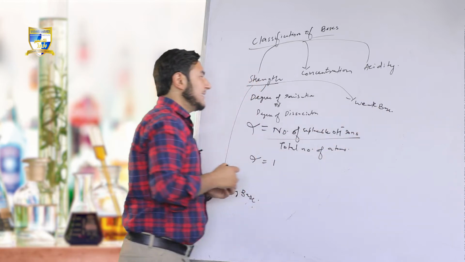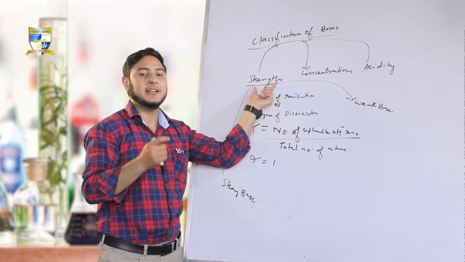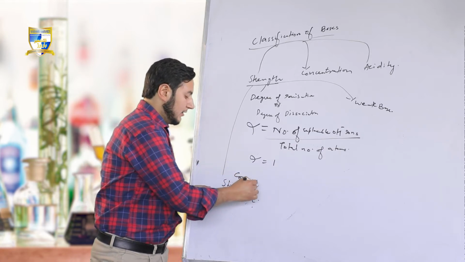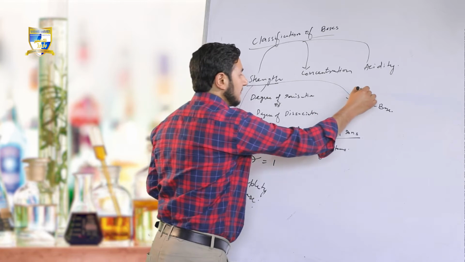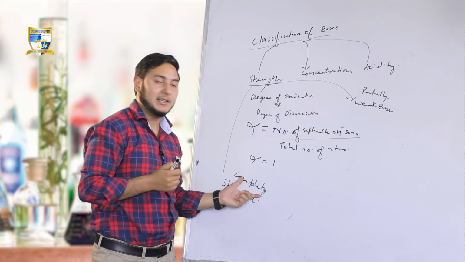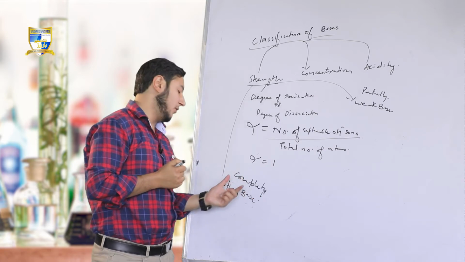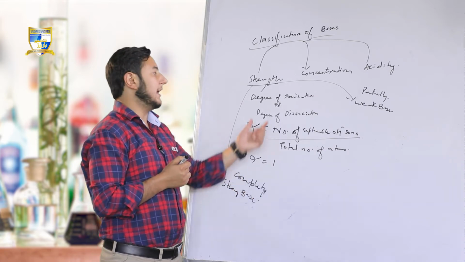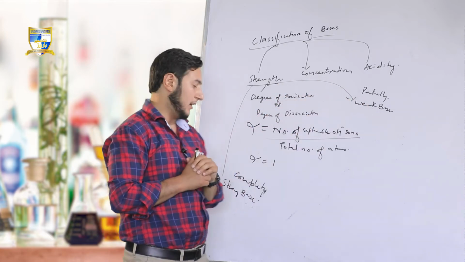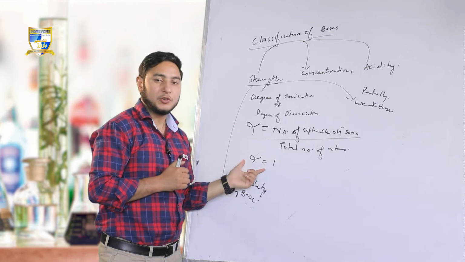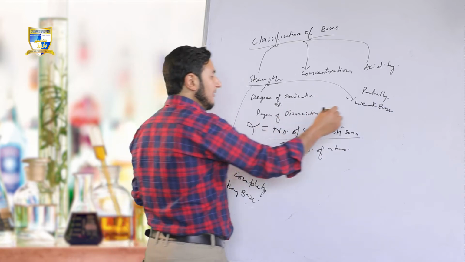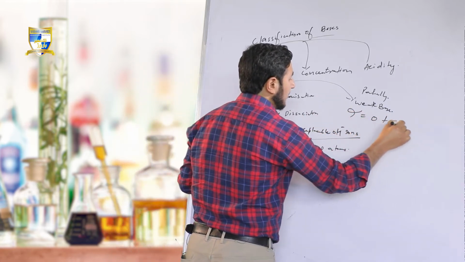So, by strength we actually mean whether a particular base dissociates completely or partially. If the base dissociates completely into ions, it is called a strong base, and if it is partially broken into ions, it is called a weak base. For strong bases, alpha is numerically equal to 1. For weak bases, alpha ranges between 0 and 0.7.